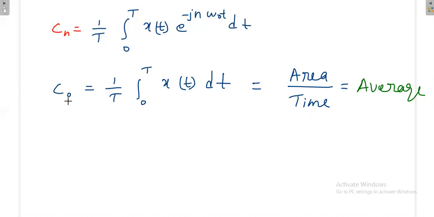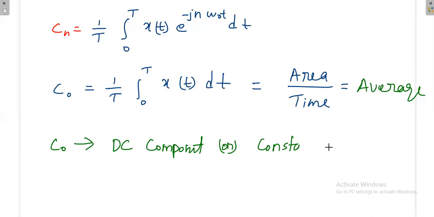Once you calculate C naught, finally it is just a number. For a given waveform, C naught is a constant. It is independent of anything. So C naught value will be constant. That's why this C naught term we will call a DC term or constant component. C naught is the DC component, or constant component. So C naught will directly give you the average value of the signal.